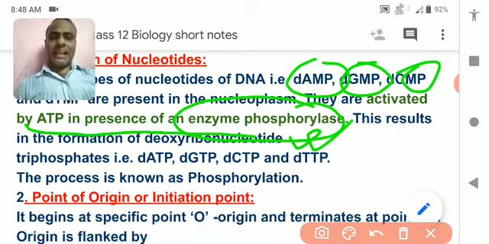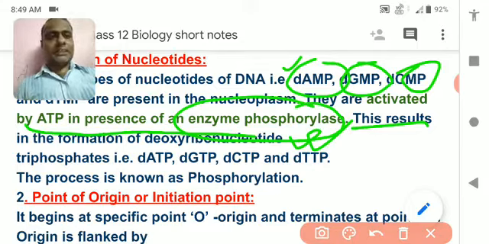And when they get activated, it means deoxyadenine monophosphate, dAMP, adenine monophosphate, guanine monophosphate, and it is deoxyribose, small d for deoxyribose: deoxyribose adenine monophosphate, deoxyribose guanine monophosphate.